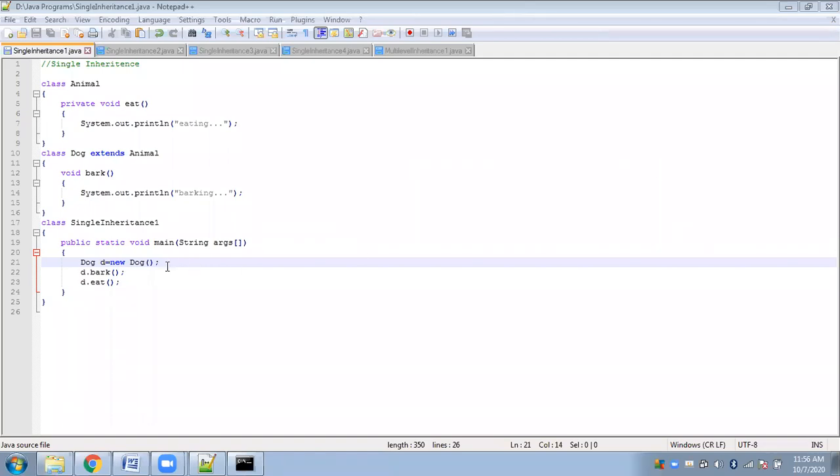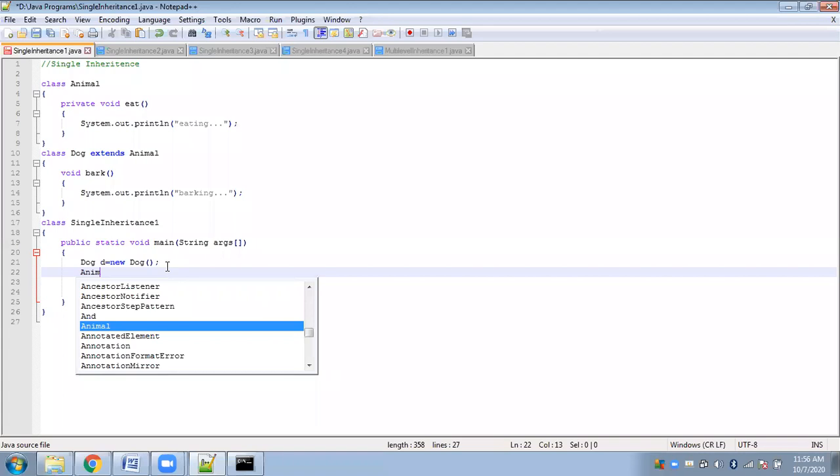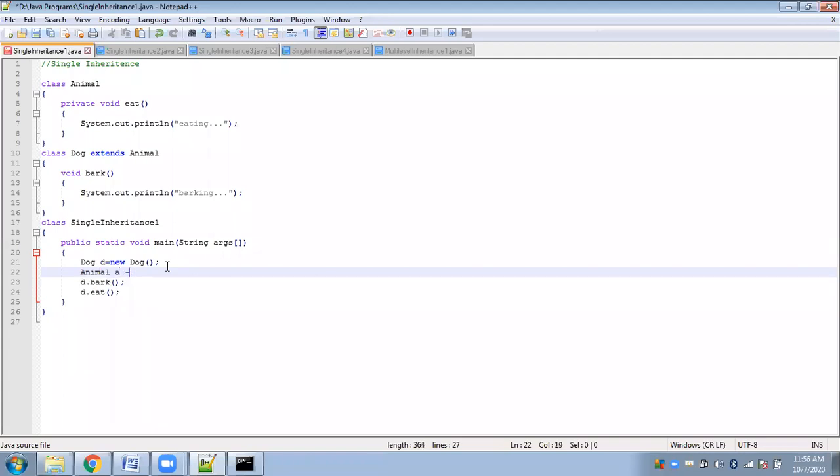Suppose I am creating an object of the parent class here. Say, Animal a equal to new Animal.